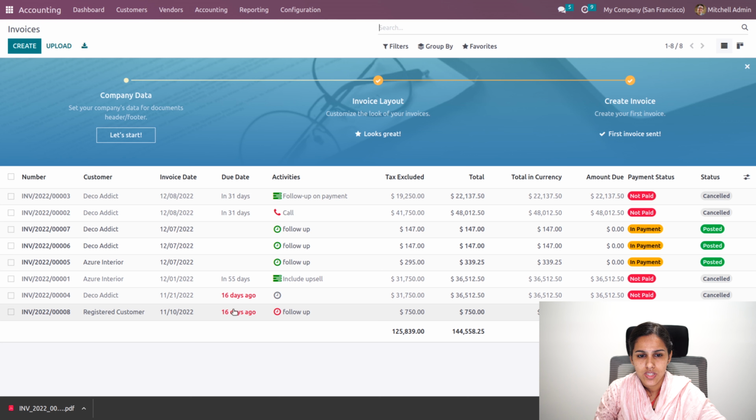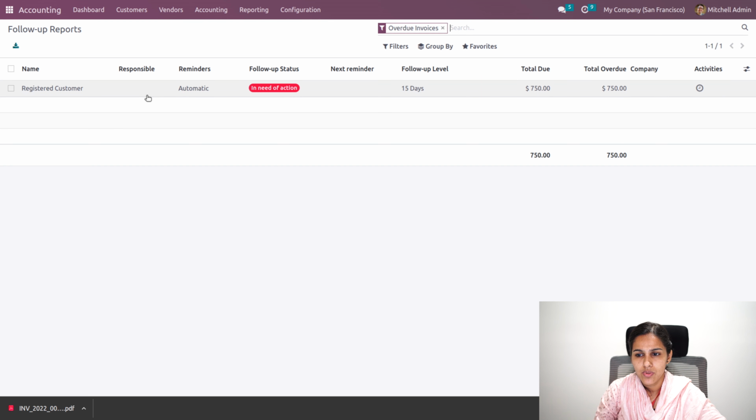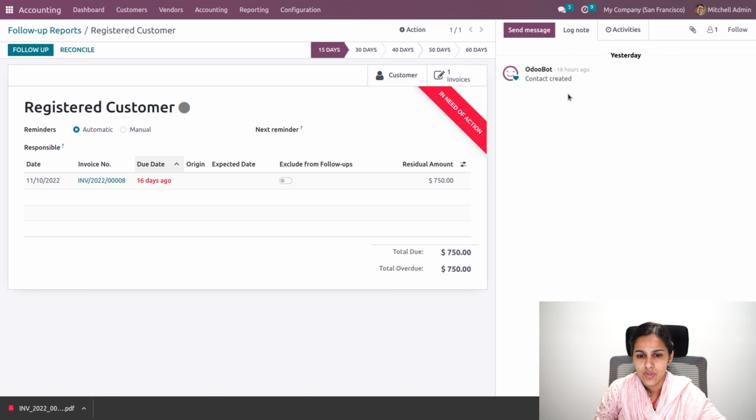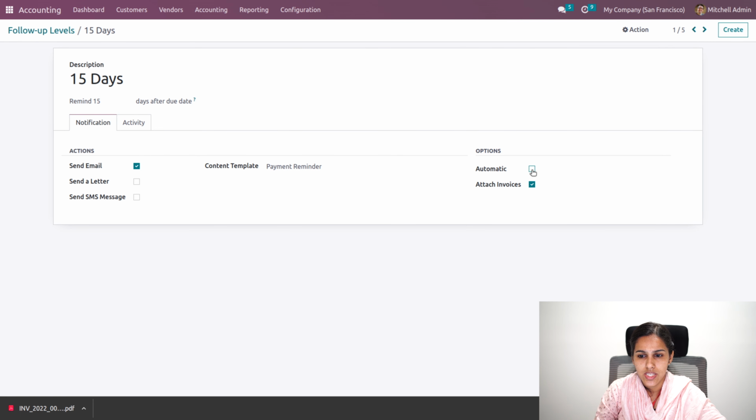When I go to the customer follow-up report, you can see a follow-up report has been generated over here. You can see which is in need of action and the due amount. When you open this, you can see the due amount and all. Once you click on follow-up, it will send a follow-up email. In the follow-up level for 15 days, if I check this box automatic, it will automatically send an email.